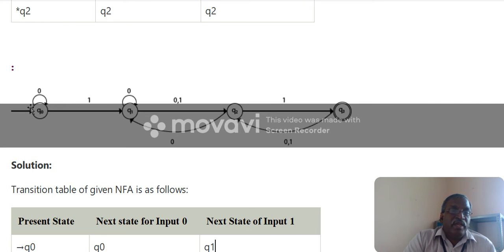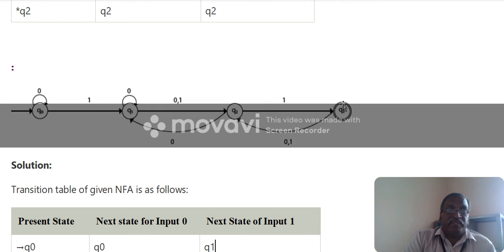And also any number of zeros, 0, 0, 0, can loop, which means it can repeat any number of times. Any number of zeros followed by 1, and then followed by 1, it is going to reach the final state.